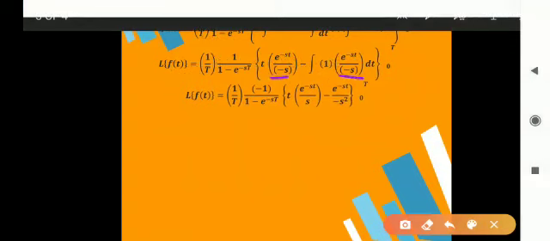Now in these two terms we have denominator minus s, so we will take that minus sign out of the bracket and it is written over here. So this 1 will now become minus 1 upon s.